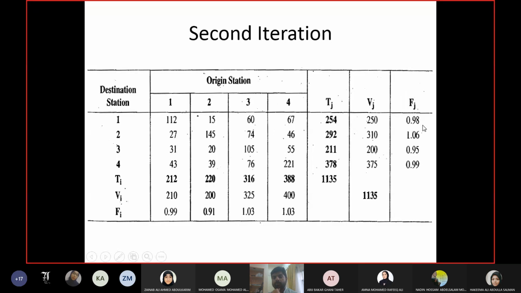Next iteration from 0.94 to 0.98. Right? It was 0.97 to 0.98. Again, getting closer to 1. This one was also 0.97. Now it is 0.99. So although you may not be getting all the factors equal to 1, with each iteration they should be getting closer to 1. If it is happening, that means you are on the right track. If it is not happening, that means you are making a mistake. Recheck your calculations.